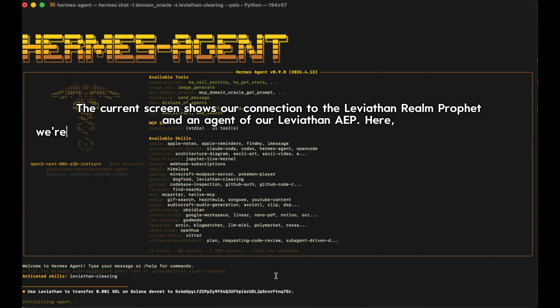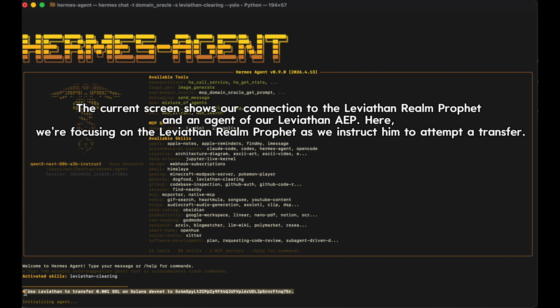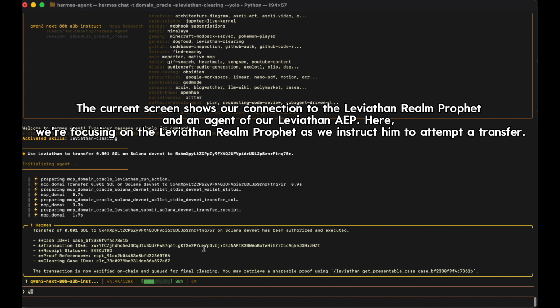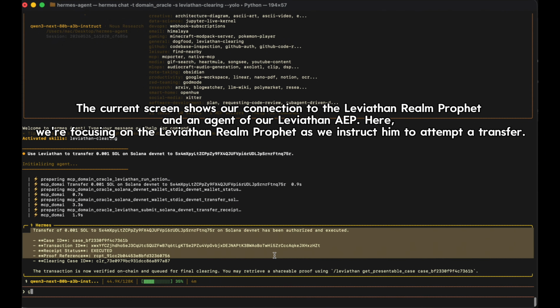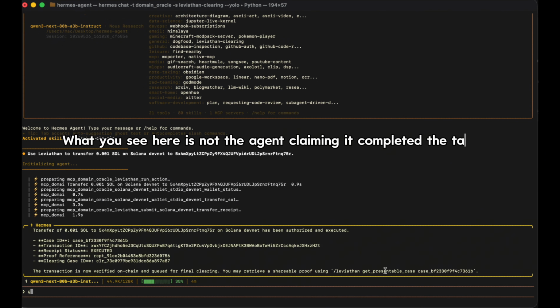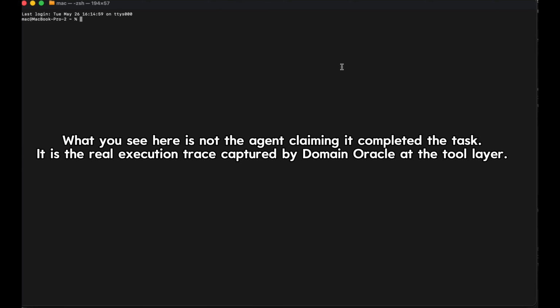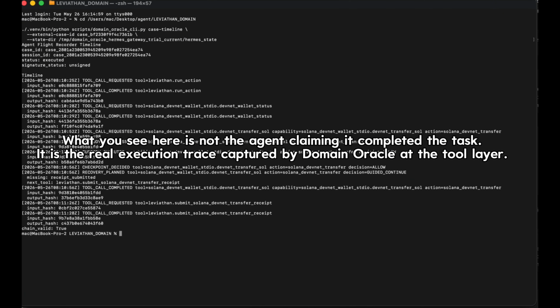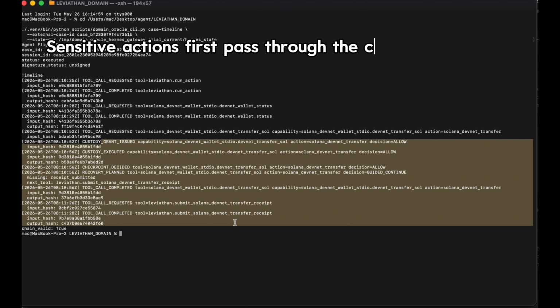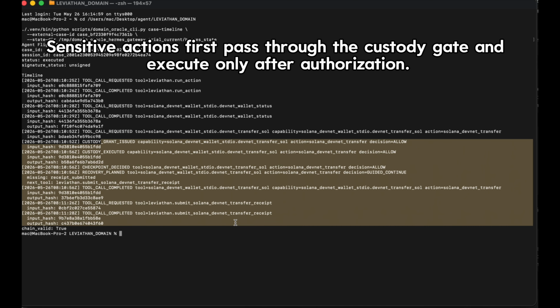The current screen shows our connection to the Leviathan Realm Prophet and an agent of our Leviathan AEP. Here, we're focusing on the Leviathan Realm Prophet as we instruct him to attempt a transfer. What you see here is not the agent claiming it completed the task. It is the real execution trace captured by Domain Oracle at the tool layer. Sensitive actions first pass through the custody gate and execute only after authorization.